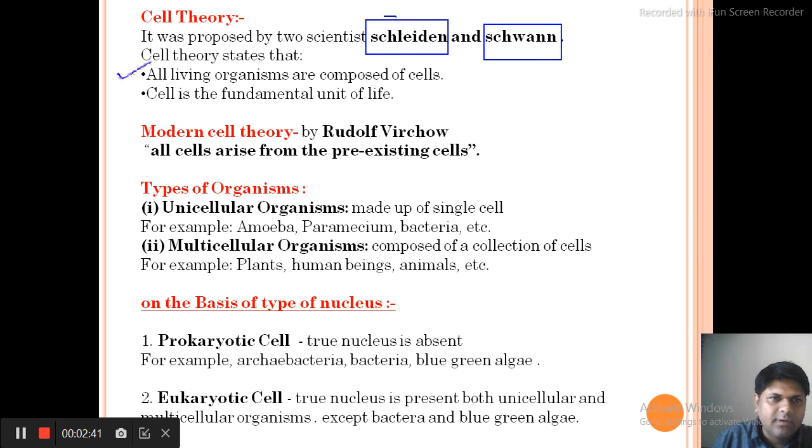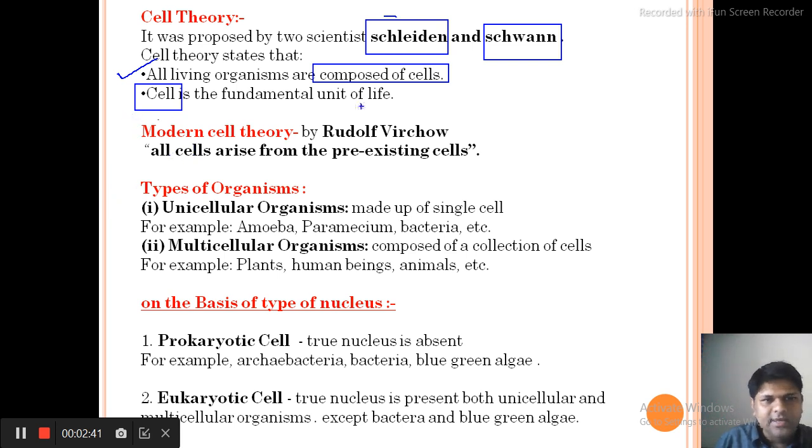What are the results? They told that all living organisms are composed of cells. They told that our whole body is made up of different types of cells, and the cell is the fundamental unit of life, which we have already studied in the definition of the cell.